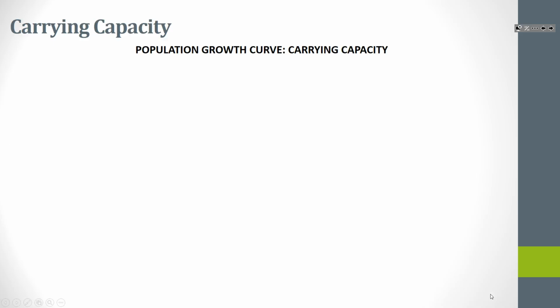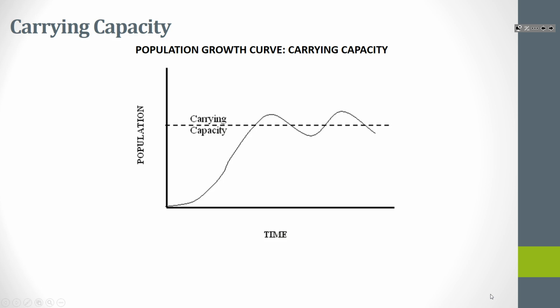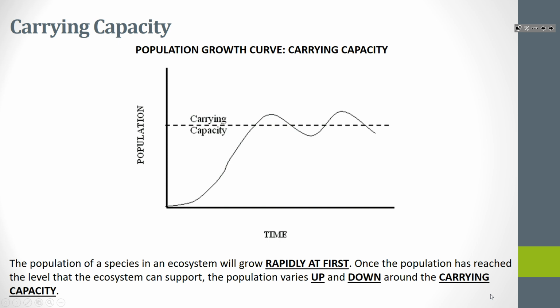So let's look at what a curve for a population would look like. This is that logistic curve that we talked about yesterday. You're going to see the rise at the start, and then you get above the carrying capacity, so the population drops, and you get below the carrying capacity, so the population can rise again, and you get this rise and fall and rise and fall. If we draw a line right through the average of that, that is what our carrying capacity would be. So the population will always have ups and downs along that carrying capacity line.